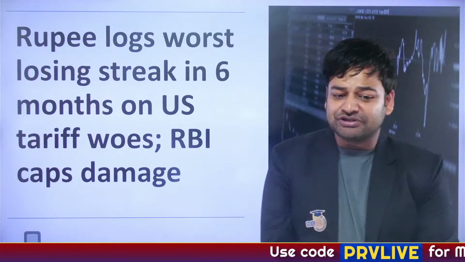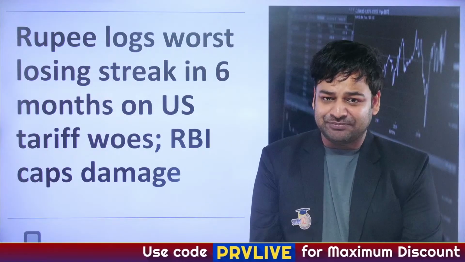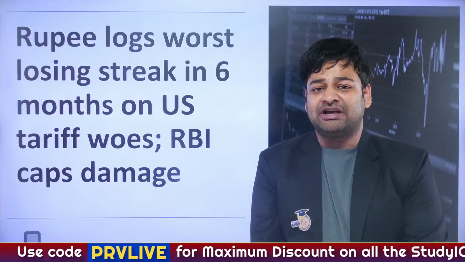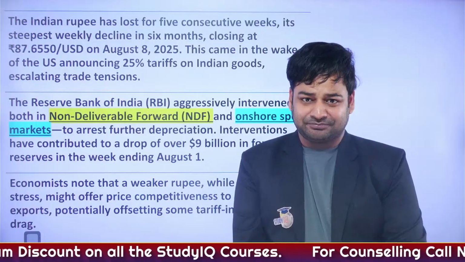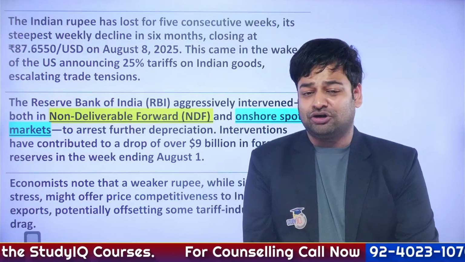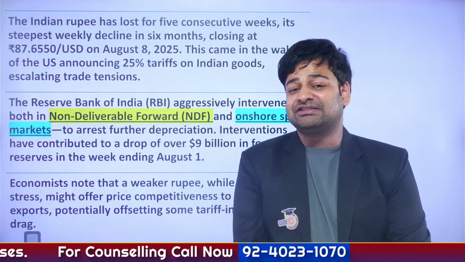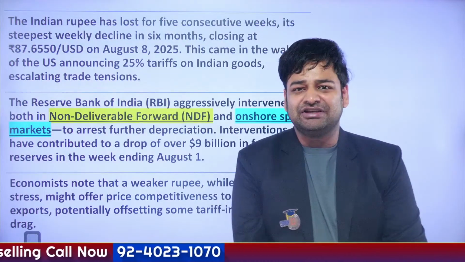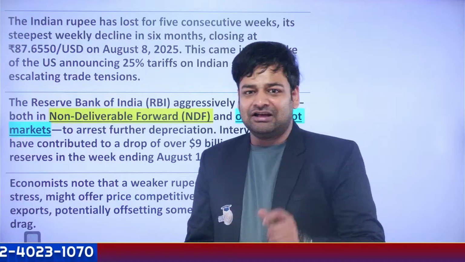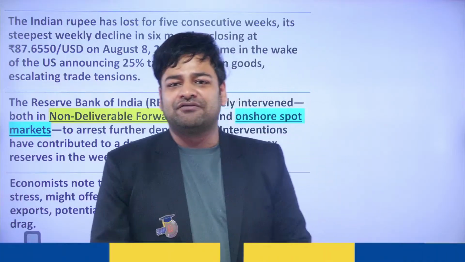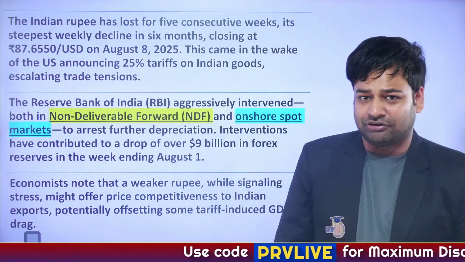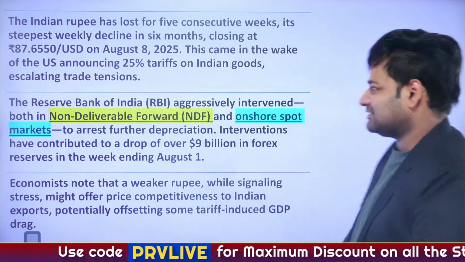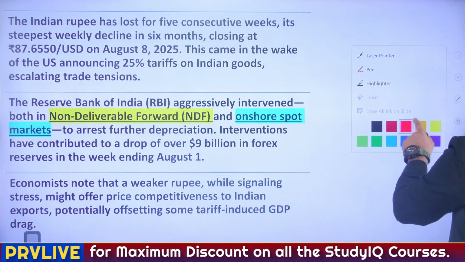That is, the rupee has had its worst losing streak in the past 6 weeks. And as of now, the Indian rupee as compared to the US dollar stands at 87.6, right? As compared to $1, the Indian rupee is right now 87.6. So obviously this is the lowest level of the rupee we have got in the history of global trade since the establishment of the New World Order, right? So as you can see, these are the facts that we need to discuss from the perspective of our examination.